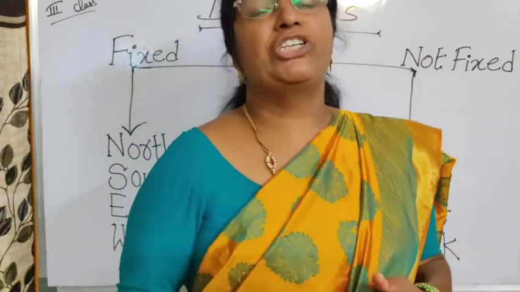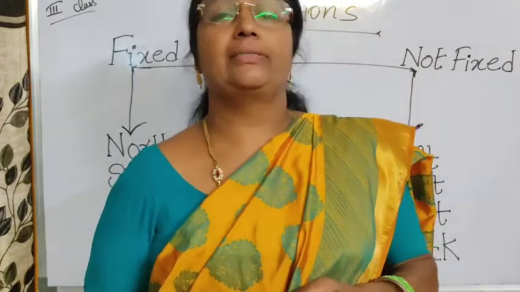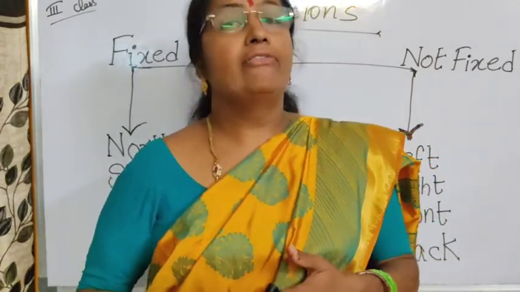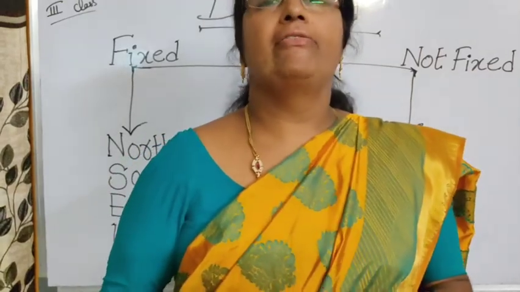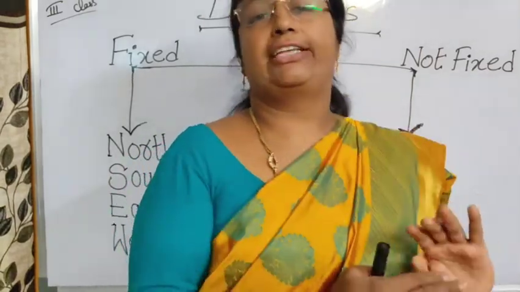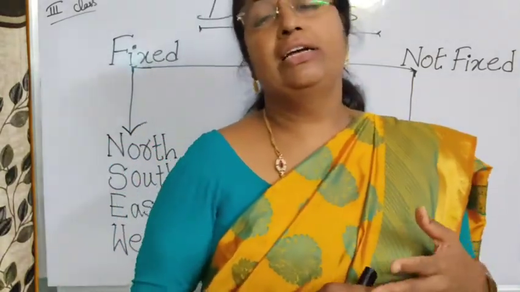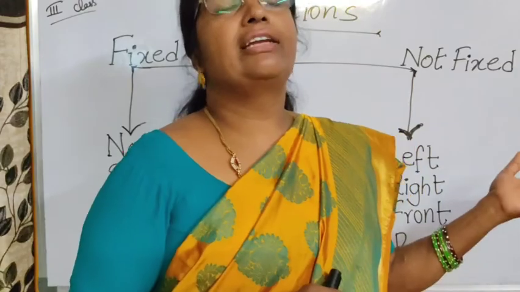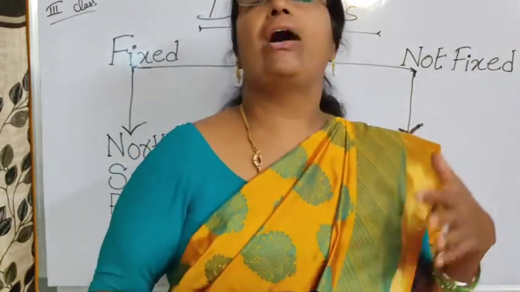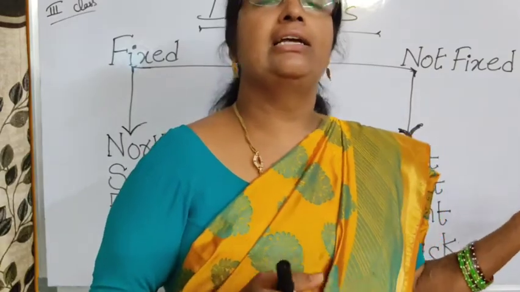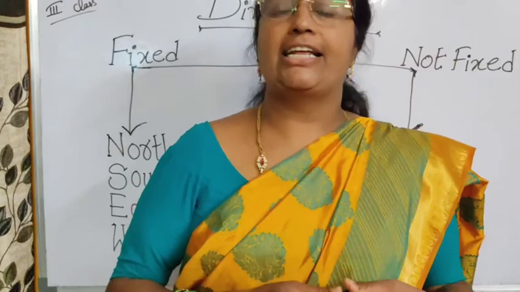Now, the next question is, how can we find fixed directions? In order to find fixed directions, first of all, we should find something fixed. Like, where is the east? Okay, we all know that the sun rises from the east direction. So, if it rises from the east direction, then the opposite direction will be west. Like that, you have to find something fixed, like east, west, north, south. Then you can find the fixed directions.